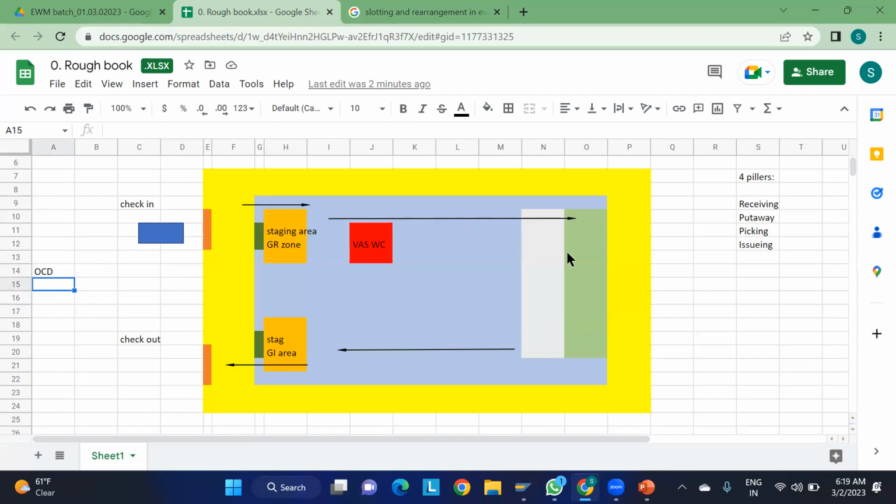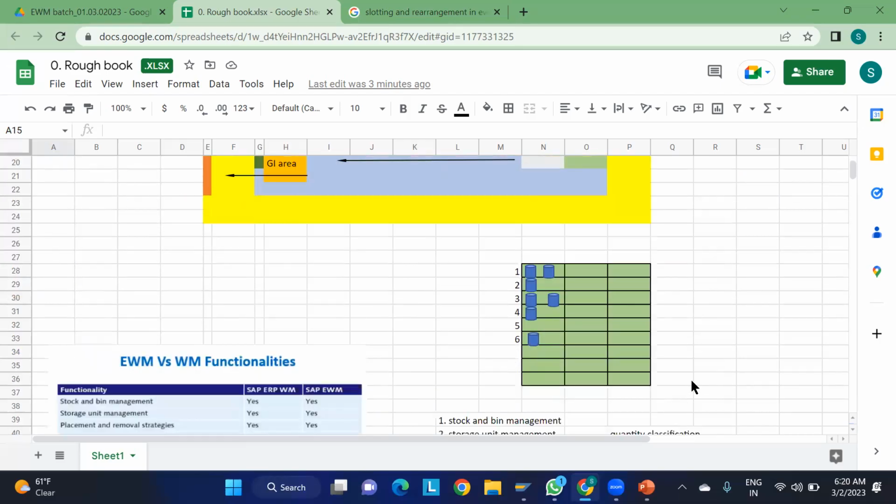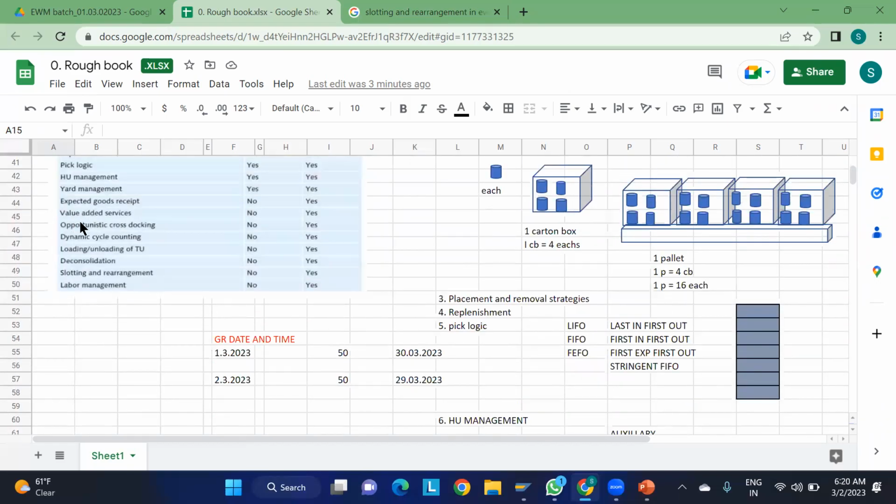Once you have kept the product in storage and then outbound delivery happens, we have to come from picking only. But here there is an opportunity, so we are doing cross-docking. Instead of keeping it here, we are directly bringing it here. You have to remember one point in opportunity cross-docking: this only happens for materials which do not have a shelf life. The materials should not have an expiry date. Only for those will opportunity cross-docking work. So, understood now? Any doubts here?